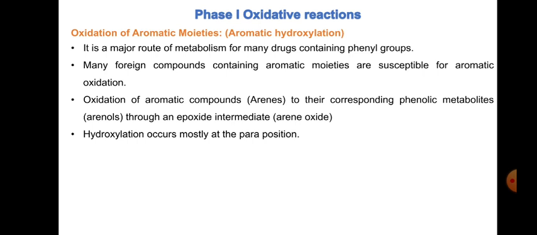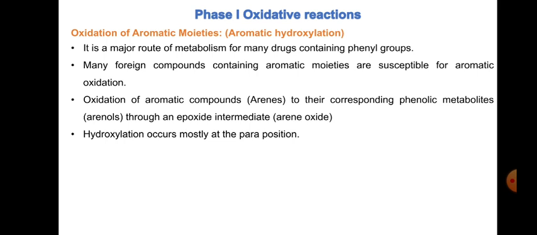Now most of the drugs we have contain an aromatic structure, right? They have the phenyl ring in the structure. So oxidation of these aromatic moieties, or aromatic hydroxylation, is very common. What actually happens in aromatic hydroxylation is that an OH group gets added to the aromatic ring system. This is a major route of metabolism for many drugs containing the phenyl group, and many foreign compounds containing aromatic moieties are susceptible to such reactions.